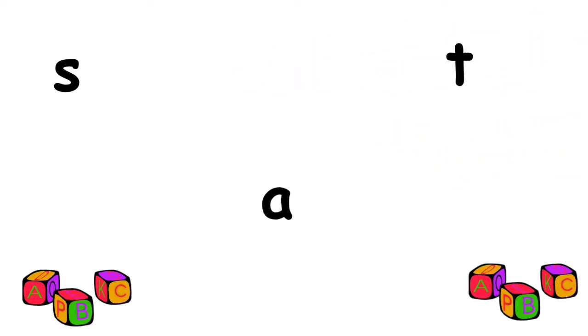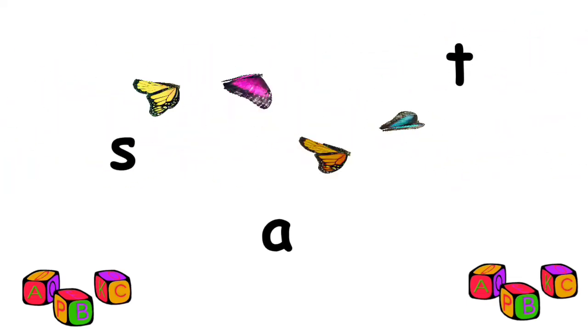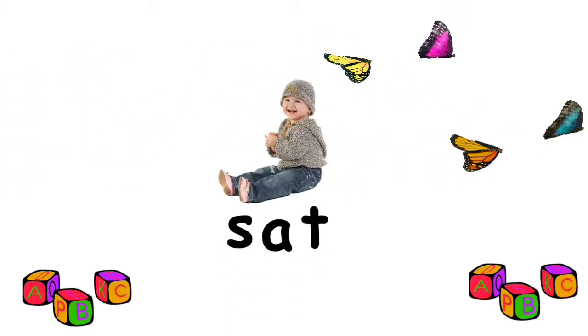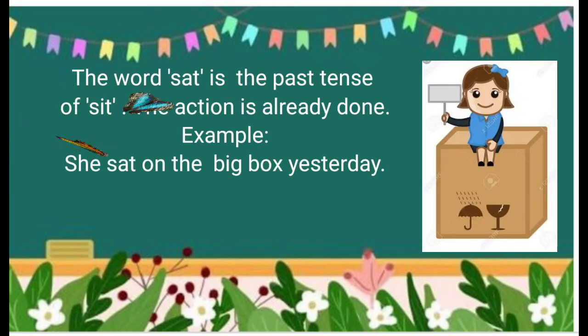Next, is sat. The word sat is the past tense of sit, which means the action is already done. Example, she sat on the big box yesterday.